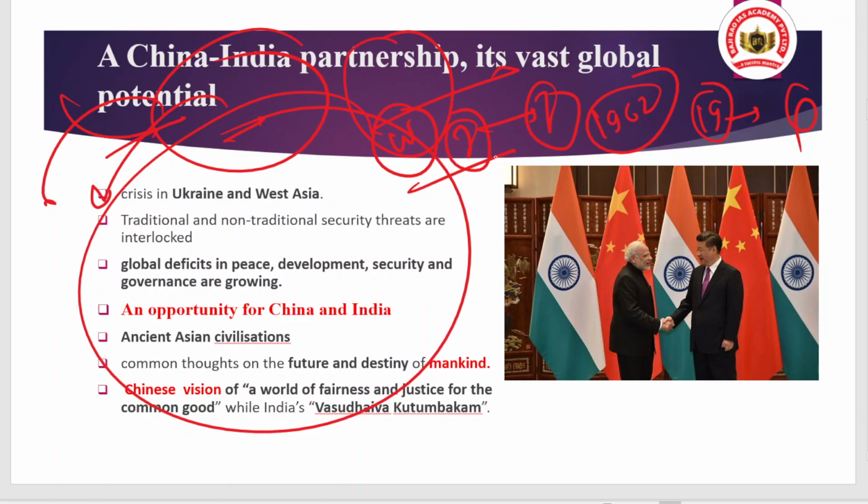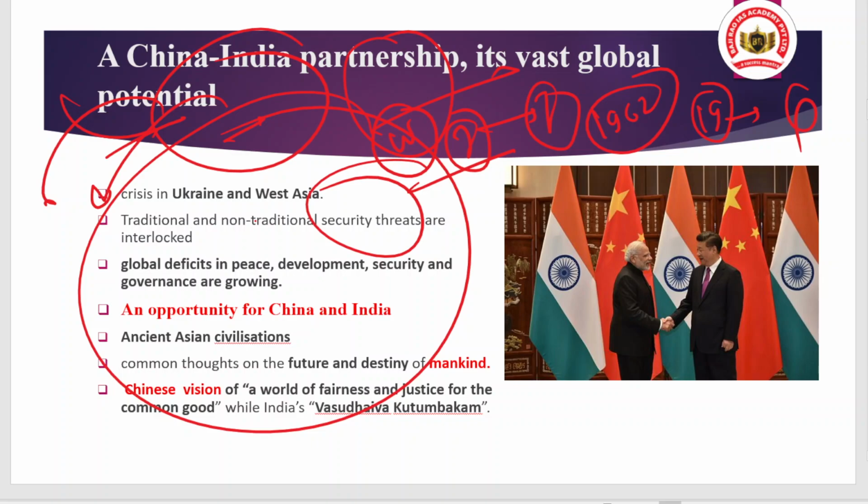So what we are seeing is that at the global level there is a rise in security threats in various dimensions, and because of that we are seeing a deficit in terms of peace, development, security and governance, and these are all growing. There is no solution regarding the closing of these deficits.